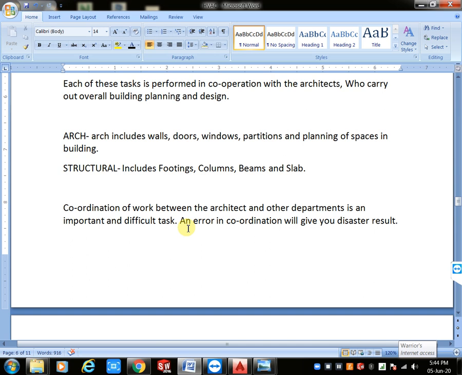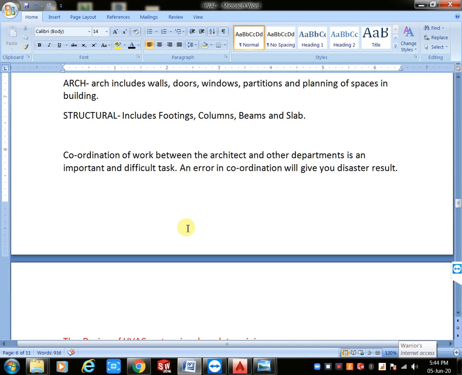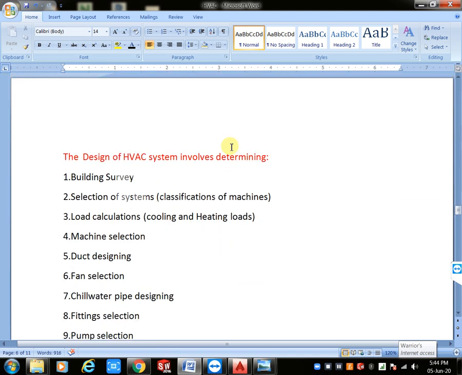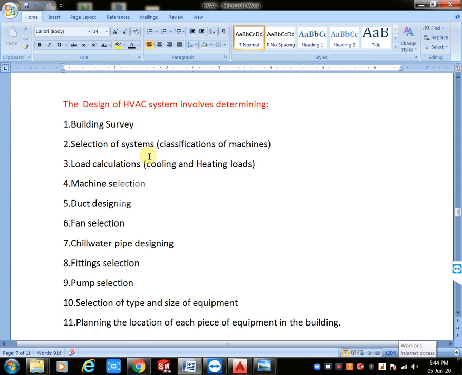Okay, next you take any HVAC. See this one, the design of an HVAC system involves determining several things. If you design any HVAC system, compulsorily we want to maintain these 11 concepts. First of all, you want to maintain the building survey. Next one is selection of systems, means which type of machine you are using. Next you want to do load calculation.